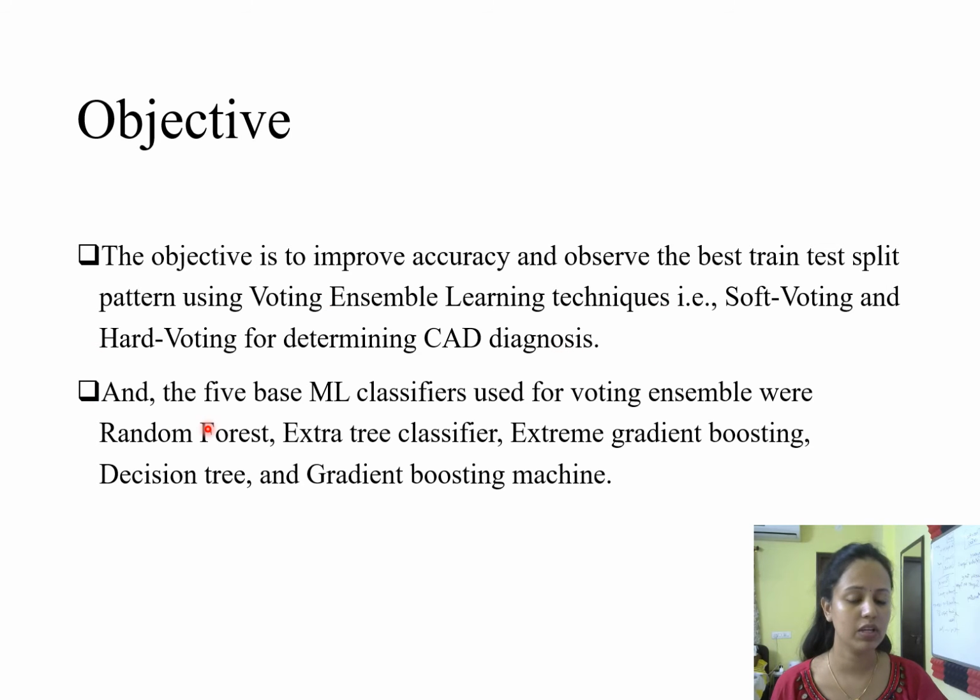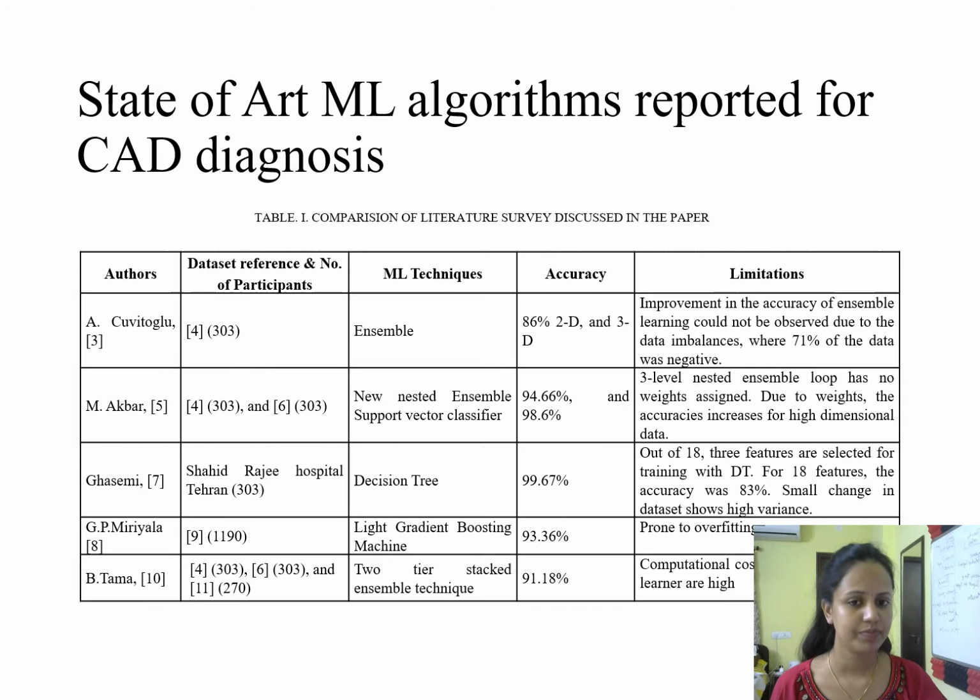We'll be understanding how the voting ensemble techniques are carried out for diagnosing the CAD disease. For that, we'll be using five basic base ML models: random forest, extra-tree classifier, extreme gradient boosting decision tree, and the gradient boosting machine. So these are the literature surveys.